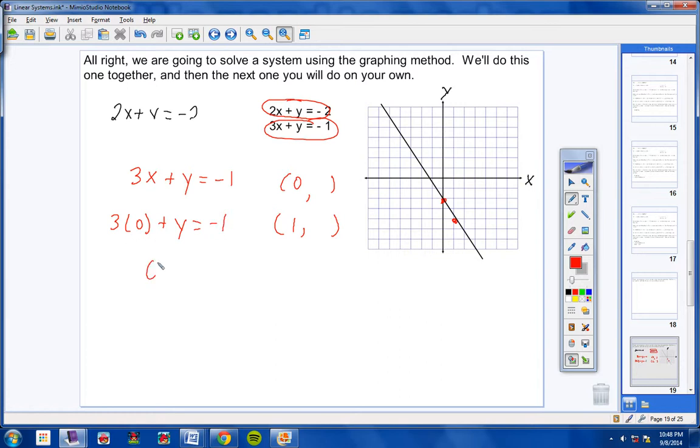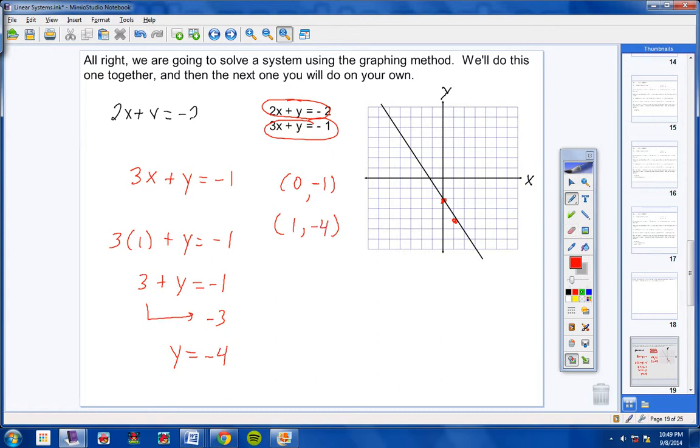3 times 0 is 0. And 0 plus y is y, so y equals -1. So (0, -1) is one ordered pair. Now, I'm going to substitute 1 in for x. So 3 times 1 plus y equals -1. 3 times 1 is 3, plus y equals -1. Bring the 3 over and make it a -3, and y equals -4. So (1, -4) is my other point.